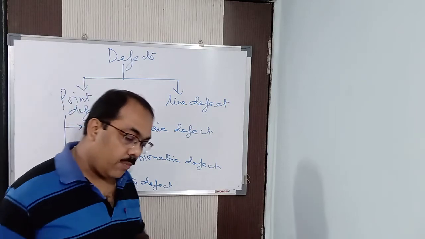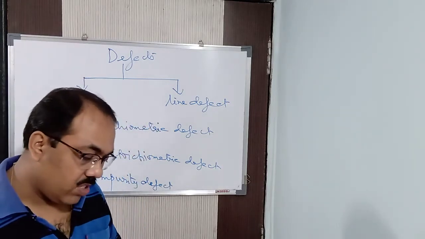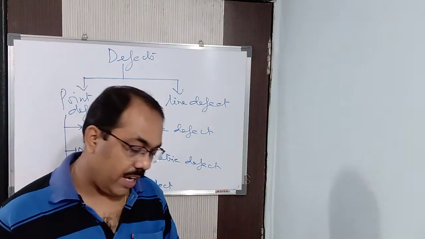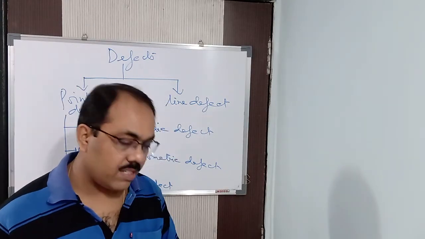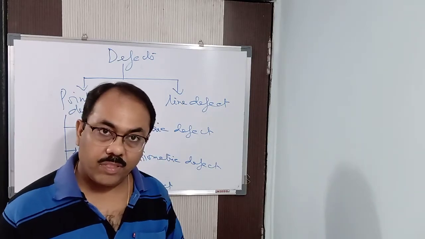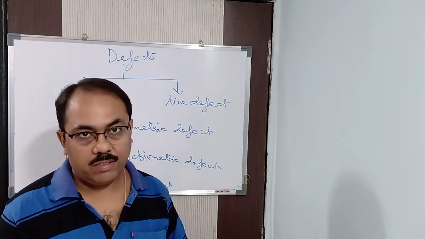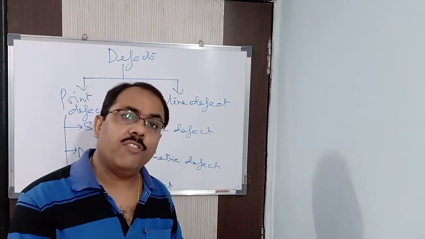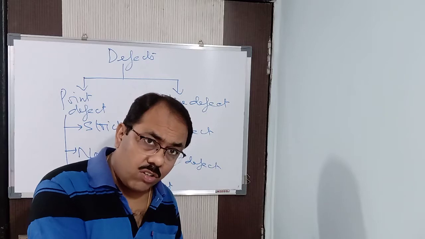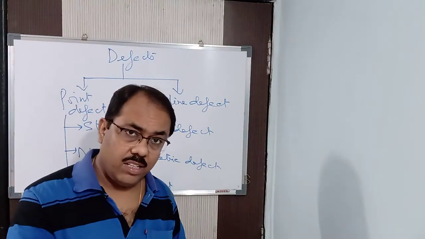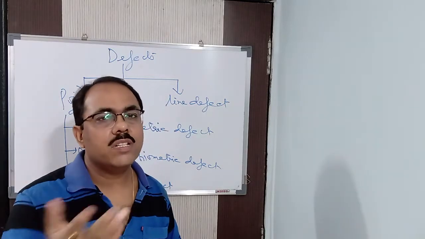Now, stoichiometric defect means if imperfections in the crystal are such that the ratio between the cations and anions remains the same as represented by the molecular formula. Got it? The imperfections will be there, but the ratio of cations and anions which was there before the defect, after the defect also remains the same. Imperfections are there, but the stoichiometry of the substance is not changed.